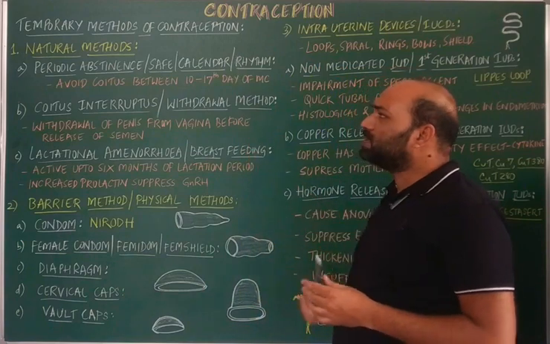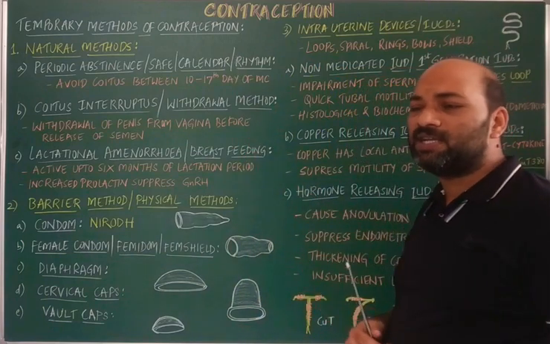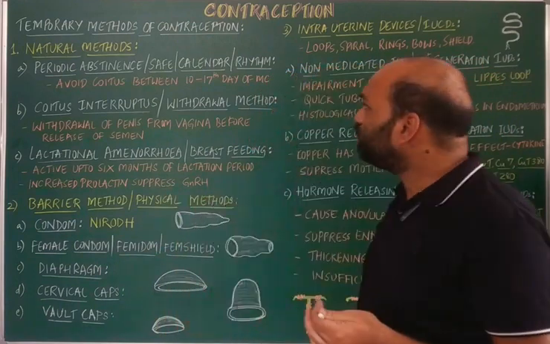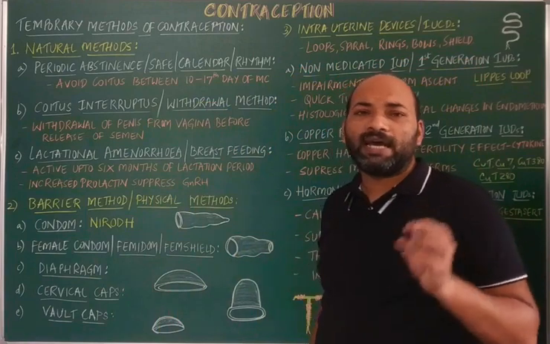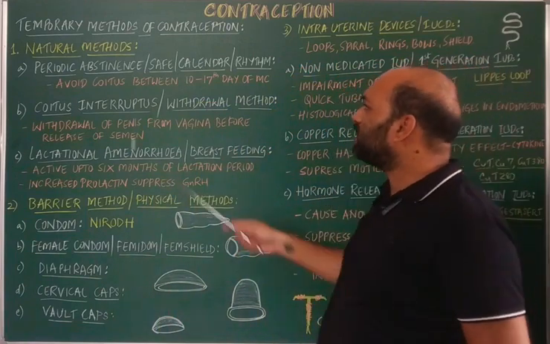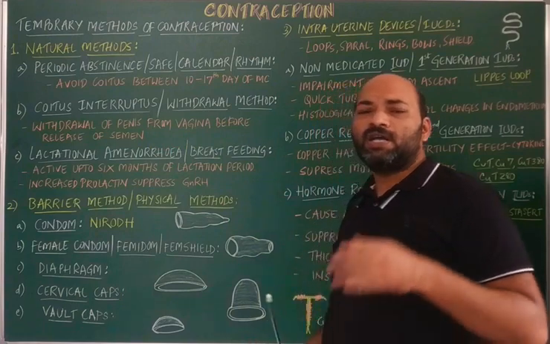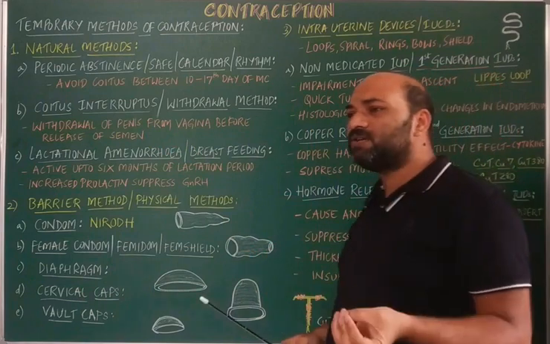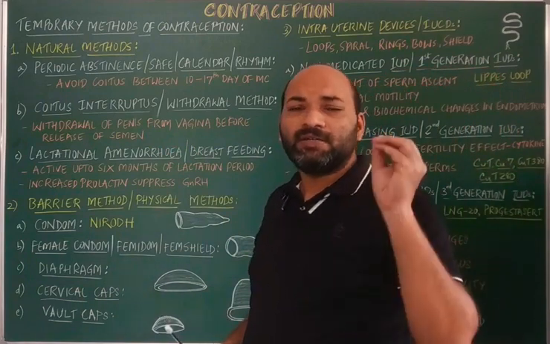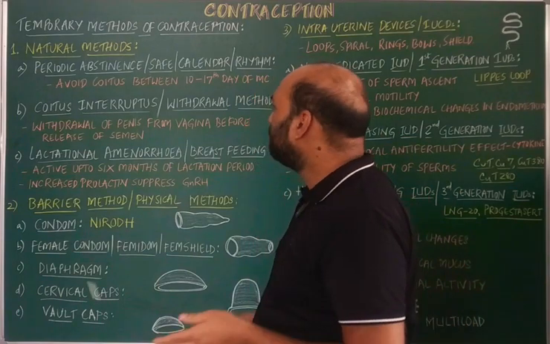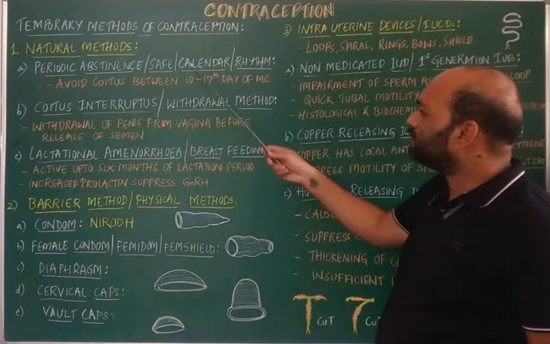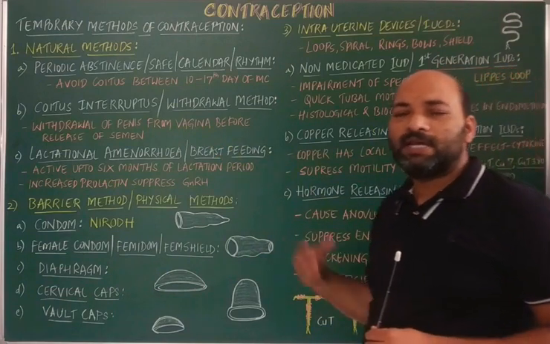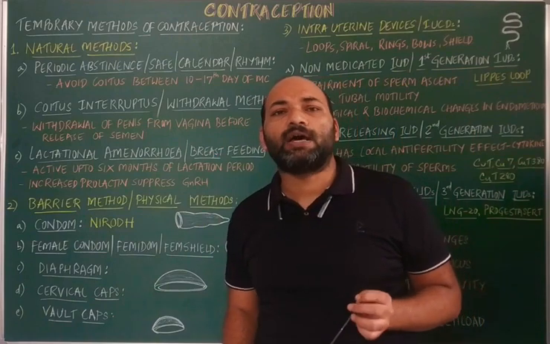Temporary methods are generally necessary to have a space between the first child and the second child. Henceforth, temporary methods are also called spacing methods. So let us start with the natural methods, where there is no need for any barriers or chemicals. Naturally, the couples can prevent conception or pregnancy. In natural methods, there are three types. The first one is periodic abstinence. The second one is coitus interruptus. And the third one is called lactational amenorrhea.